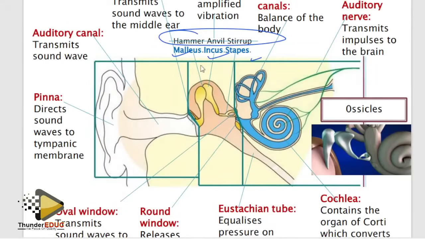The first one is the round window. The second one is the eustachian tube. The third one is, who can guess the third one? So make sure that you know the round window, you know the eustachian tube, and then this part, the cochlea and the semicircular canal.